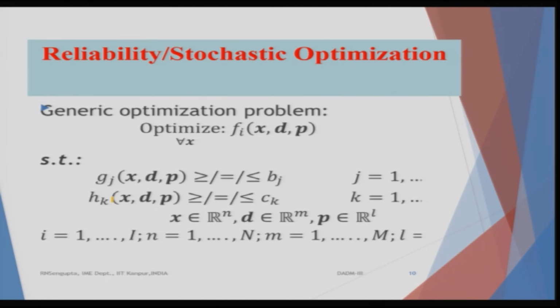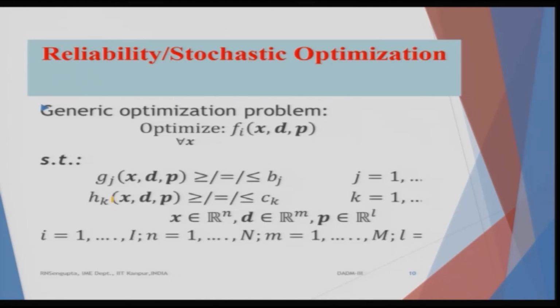So, we are trying to basically segregate into deterministic and non-deterministic parts. If all of them are deterministic, it is a deterministic problem: no stochasticity, no probability concepts, no reliability, no robustness. And if all of them are stochastic, obviously you have to consider their corresponding MPP points for each and every constraint accordingly.